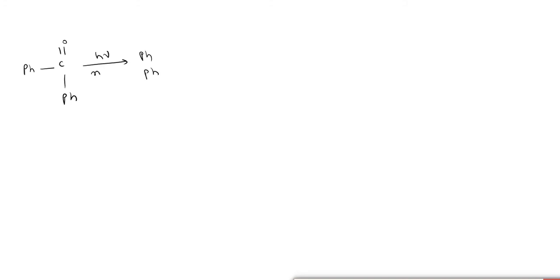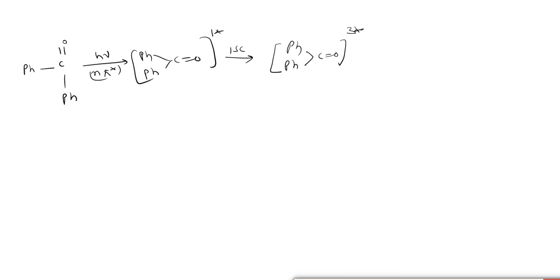It is essential to write this n to pi star transition, which takes place from non-bonding to pi star states, then intersystem crossing to the excited triplet state.